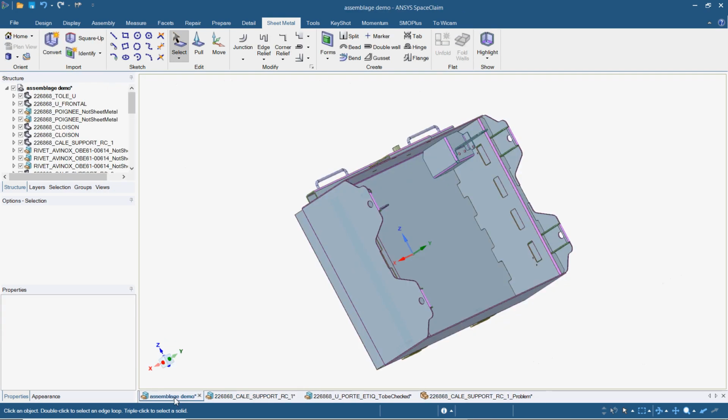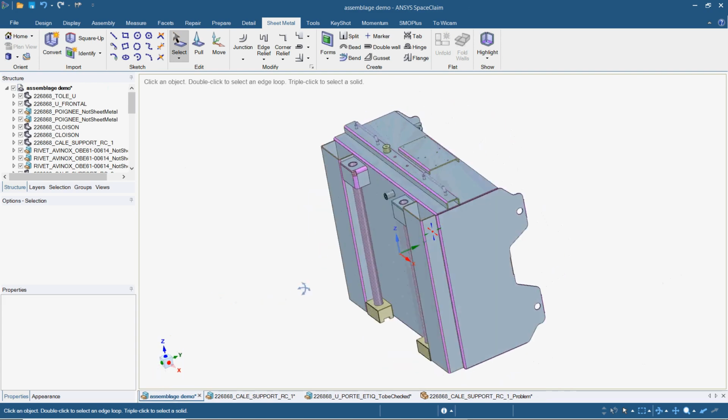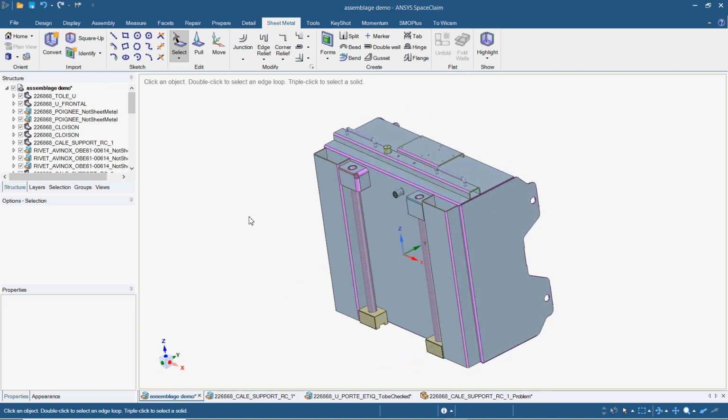So you see that we have the assembly, which is completely converted in sheet metal, except the parts which are in mechanical parts, and the tree here is what we expected.